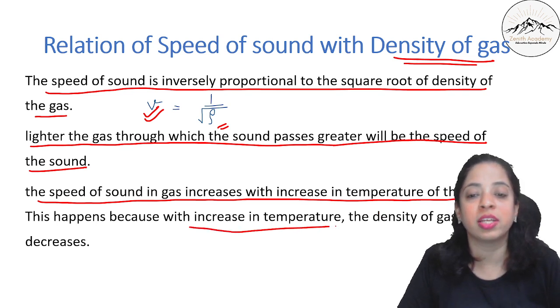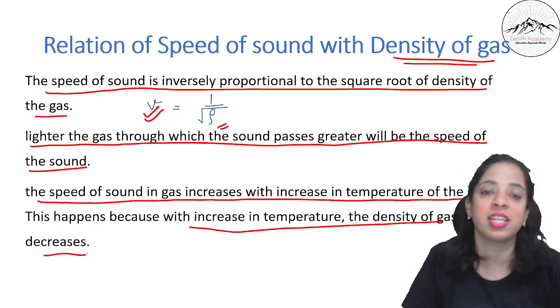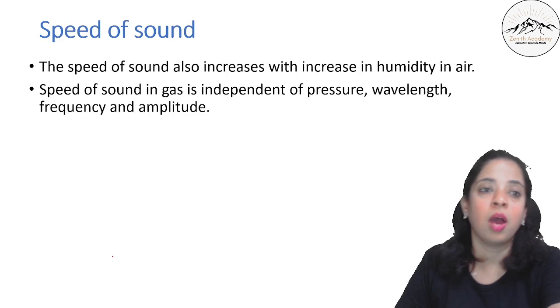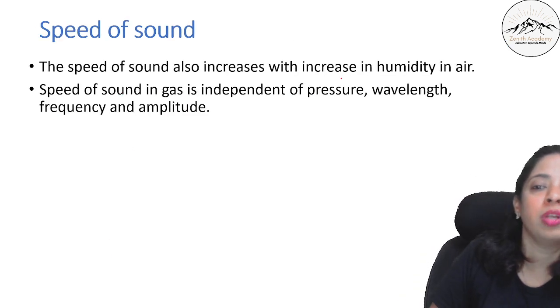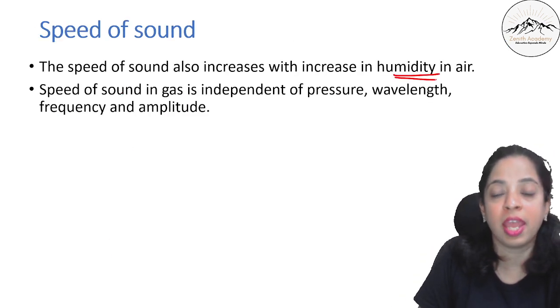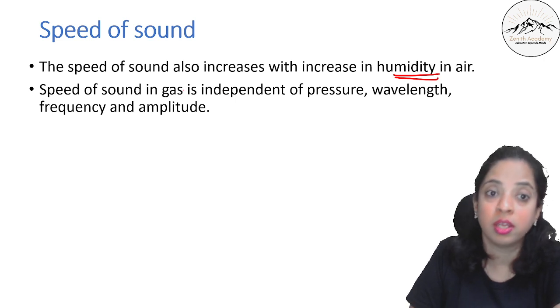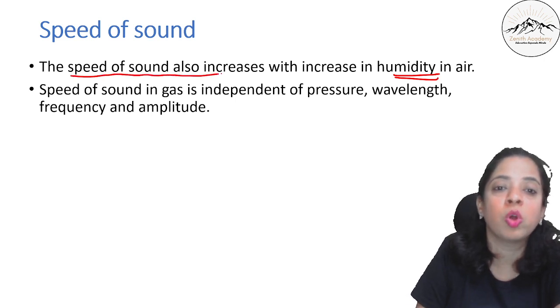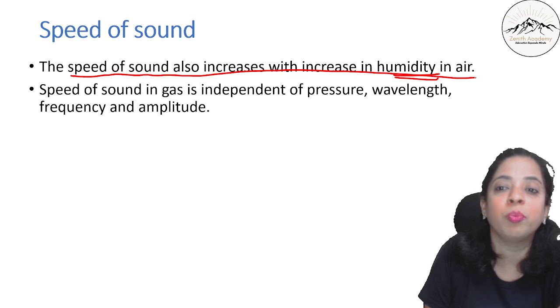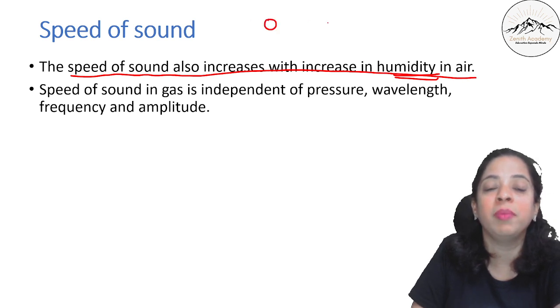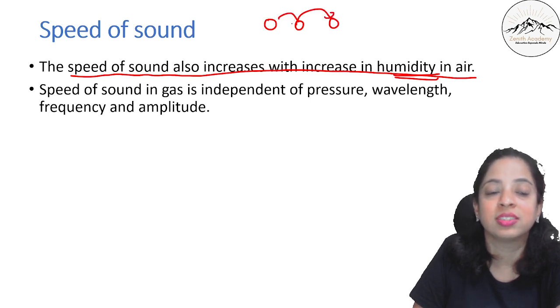Now, the speed of sound also depends on humidity in air, the presence of moisture in air. Remember, the speed of sound also increases with increase in humidity, because now in between the air particles there are water particles also, so it becomes easy to transfer energy like this, right?